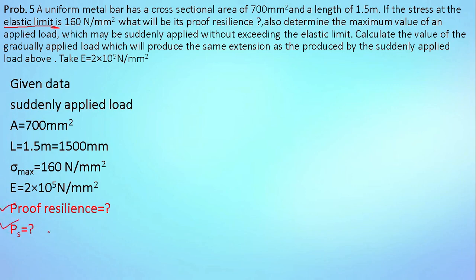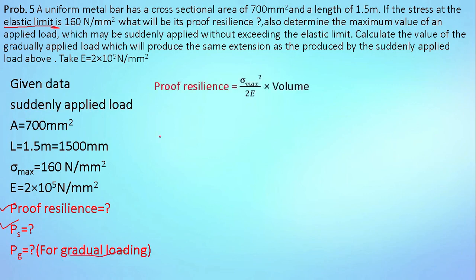Let PS be the suddenly applied load and PG the gradually applied load. We know the formula for proof resilience: sigma max square divided by 2E multiplied by volume. So put all the values: 160 square divided by 2 multiplied by 2 into 10 raised to 5, this is the value of E, multiplied by volume.